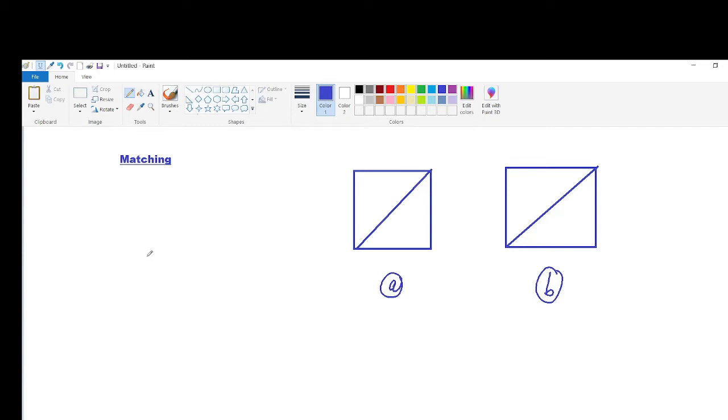Now, for example, let us consider the complete graph on 3 vertices. That means that is a triangle. Now, if you consider any one edge, here we can choose only one edge, because when we select this edge, you can see that it is adjacent to this edge and adjacent to this edge.